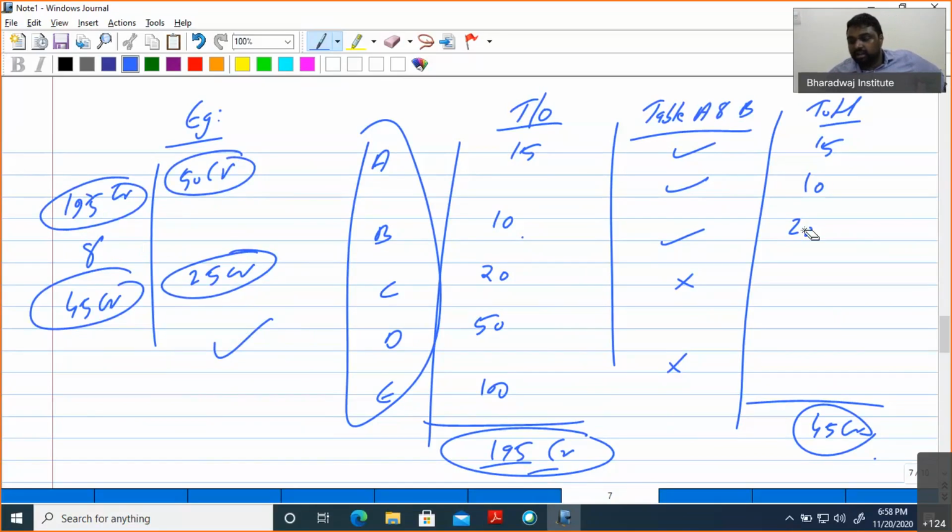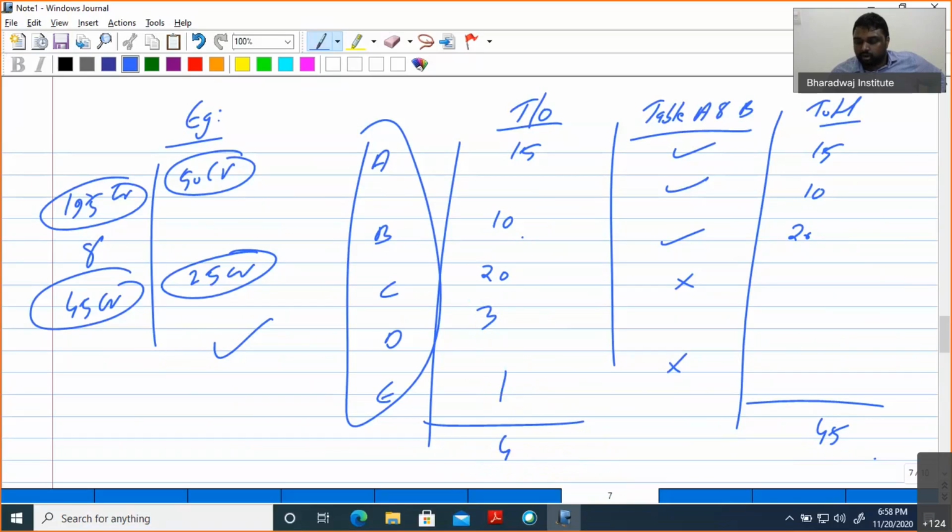Suppose this is nil and only 25 is coming. Suppose the items are not covered; here it is 1 and your total will be 21. Then you have 195, but the covered turnover is only 21, so it fails. Another example: if the items are 15, 10 and 20, you have 45, but with 3 and 1 the total comes to 49.